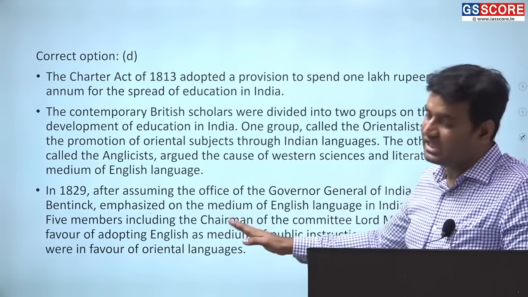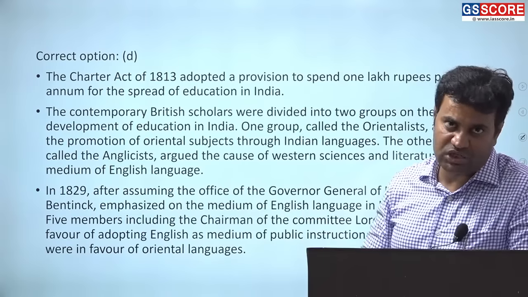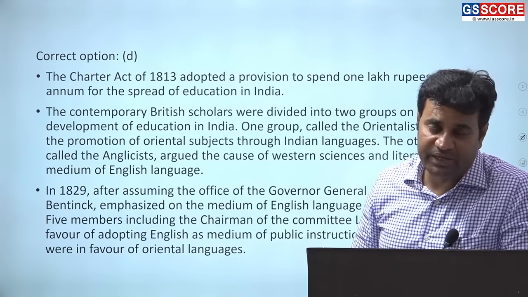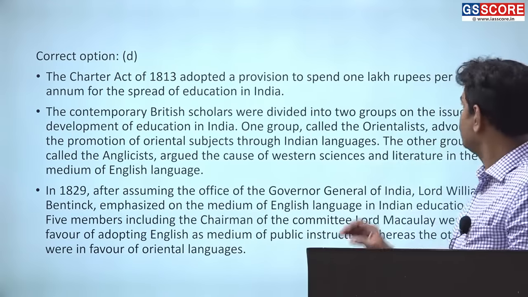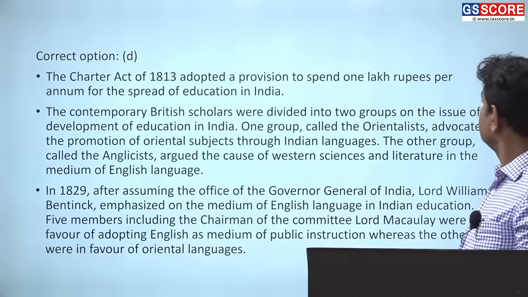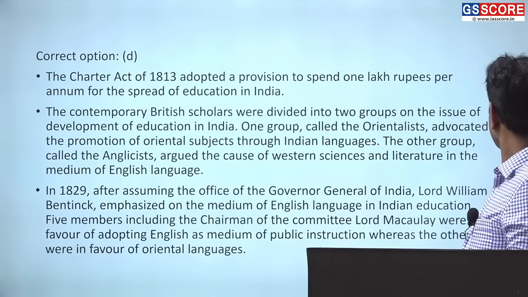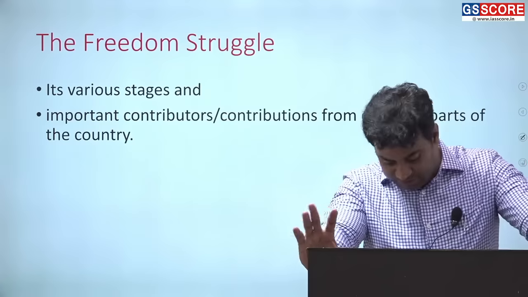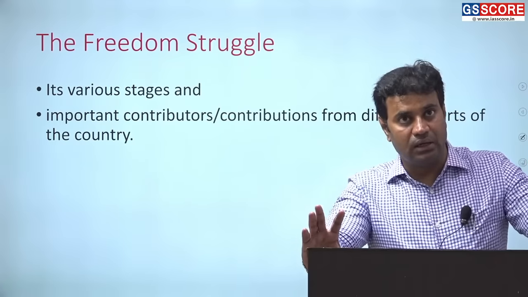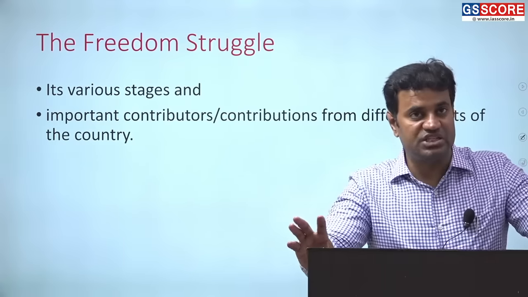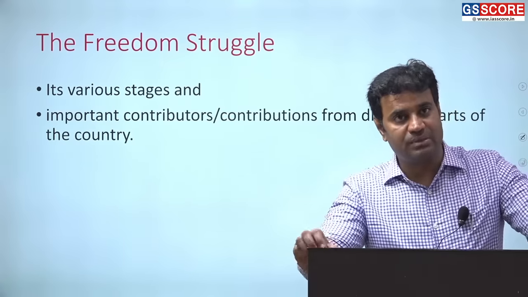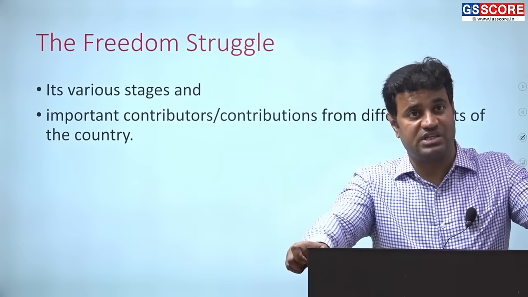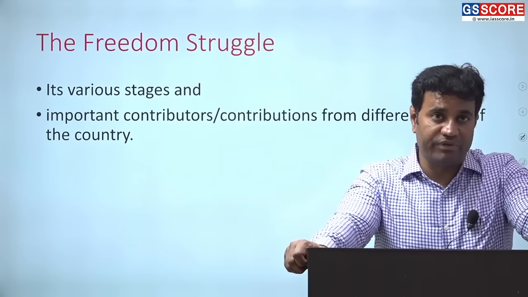So all these developments ultimately resulted in the introduction of Western education through the medium of English language in India. Now we'll move on to discuss the freedom struggle. Clear? So apart from the first topic, that is the development under British East India Company, now we'll move on to discuss India's struggle for freedom that started after the mighty revolt of 1857.